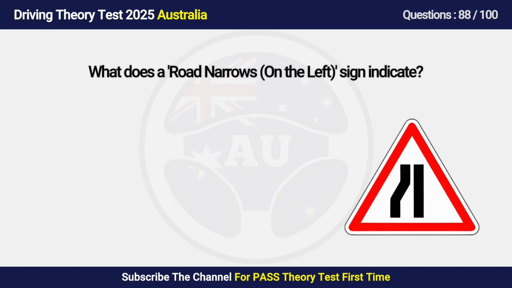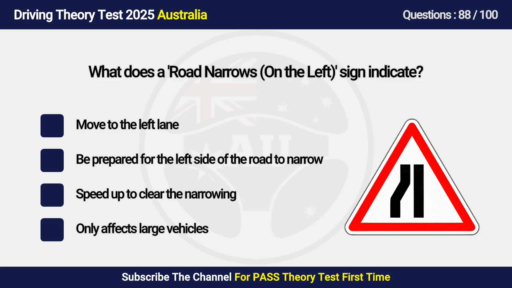Question 88. What does a road narrows on the left sign indicate? A. Move to the left lane. B. Be prepared for the left side of the road to narrow. C. Speed up to clear the narrowing. D. Only affects large vehicles.